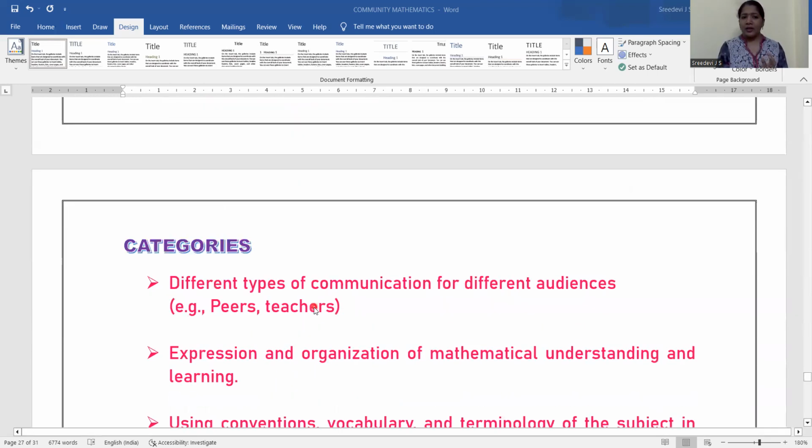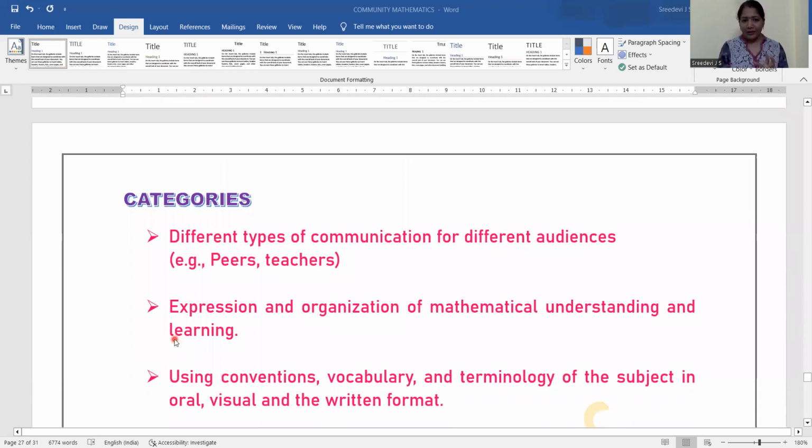Okay, so next one: what are the categories of communication in mathematics? Mainly different types of communication. If we are communicating to a peer, that is, among ourselves, one of the colleagues, and to the students, and then to the teachers, the communication happens. So these are different in types. It's not in the same way, right? And the expression and organization of mathematical understanding and learning is also very important: how far we are expressing it, organizing the skills into it, the strategies we are adopting, and the understanding, knowledge, application, the level we are following. So these are the second part of the categories.